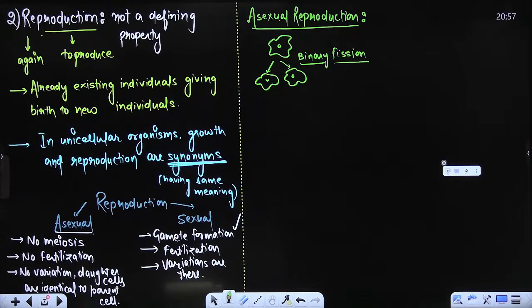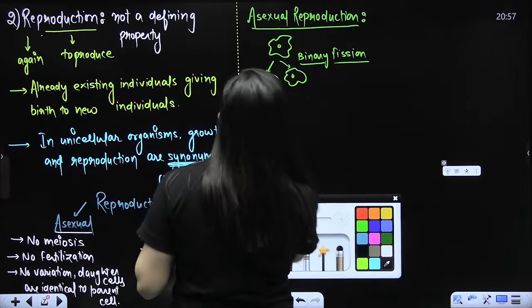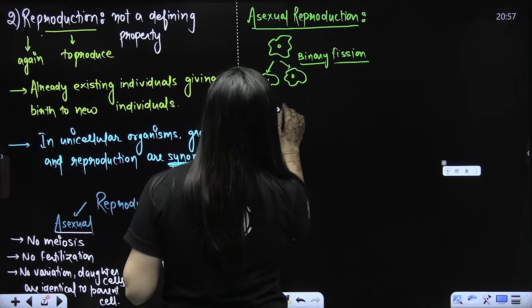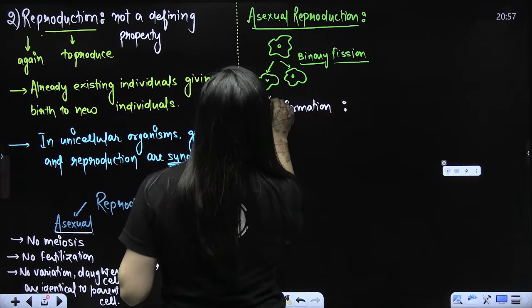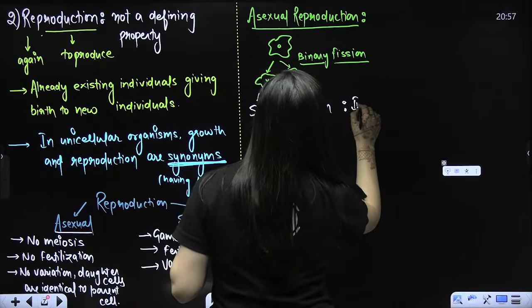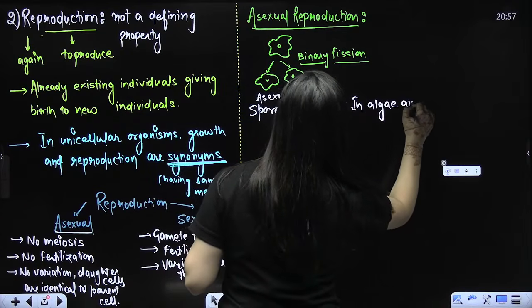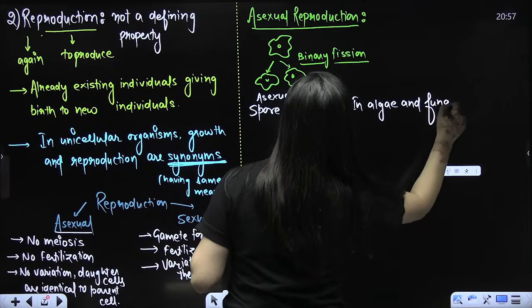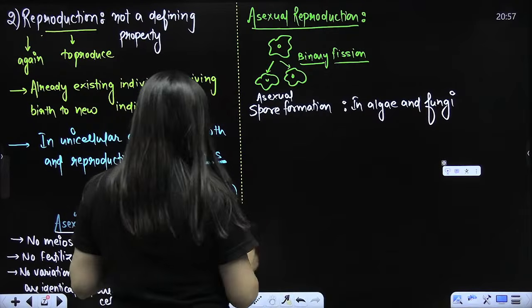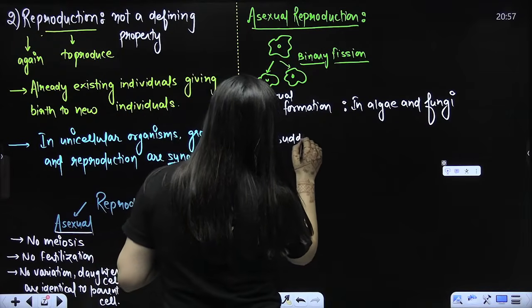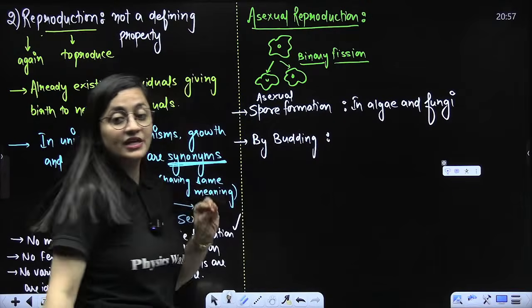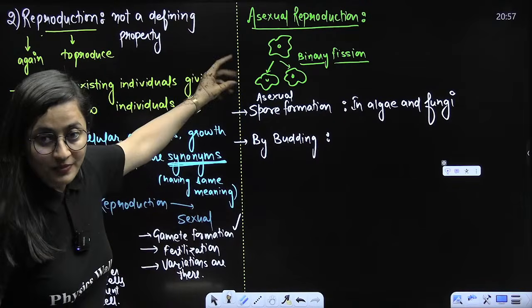When it comes to asexual reproduction, binary fission is there, but otherwise what do we have? Spore formation. There is asexual spore formation that you see in algae and fungi. Right? Then budding. Where do we see the examples given in NCERT? They can ask you questions from that, so please pay attention, everybody.